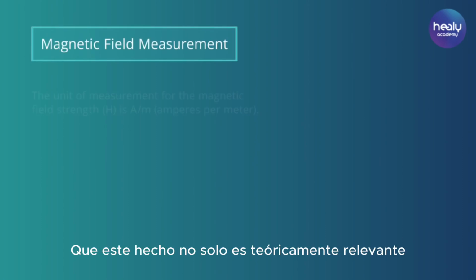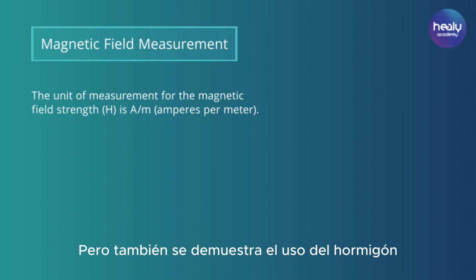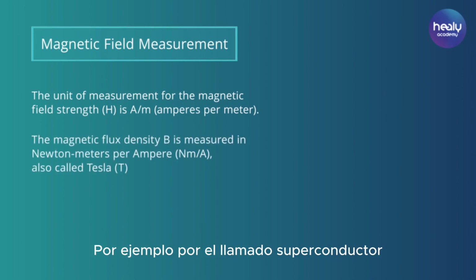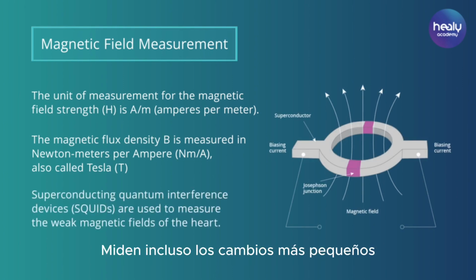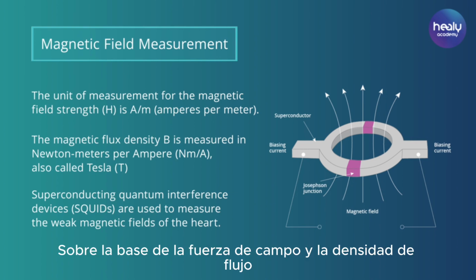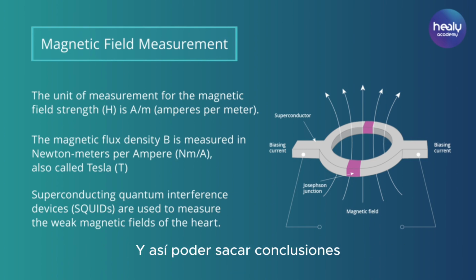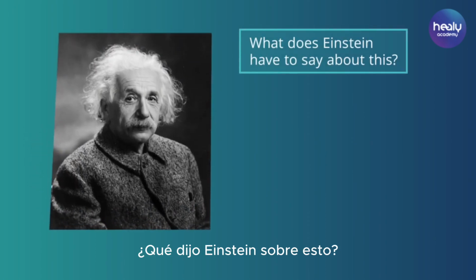That this fact is not only theoretically relevant, but also of concrete use is demonstrated, for example, by so-called superconducting quantum interference devices. They measure even the smallest of changes in electromagnetic fields on the basis of field strength and flux density, and can thus draw conclusions about the function and condition of the heart in the electromagnetic field of our organs, for example.